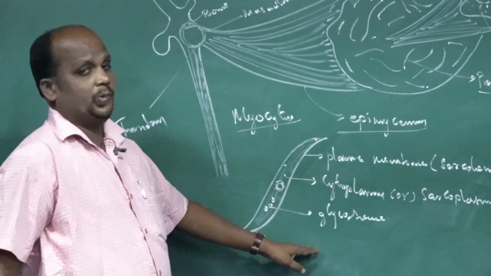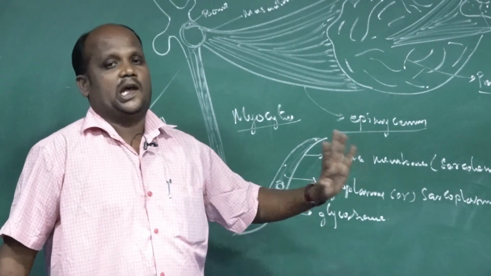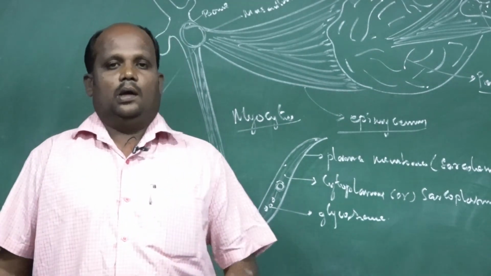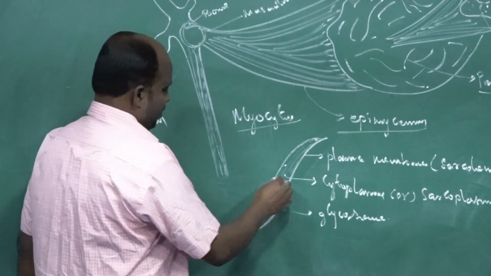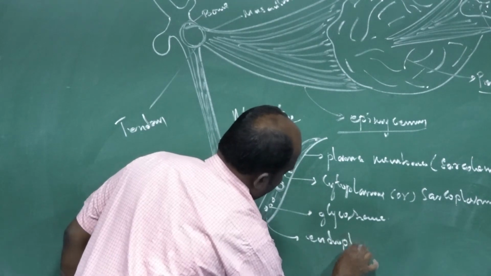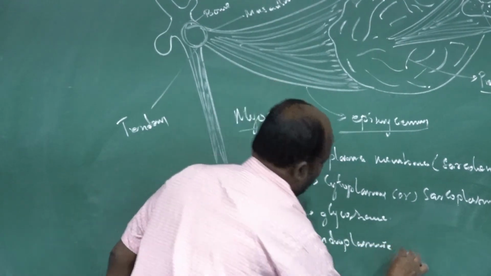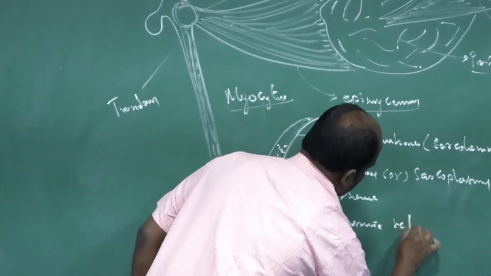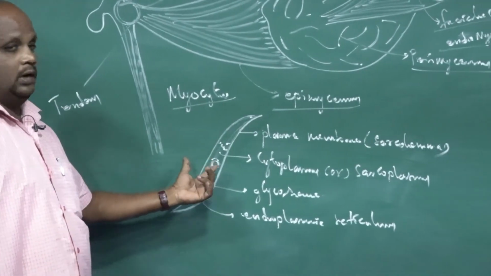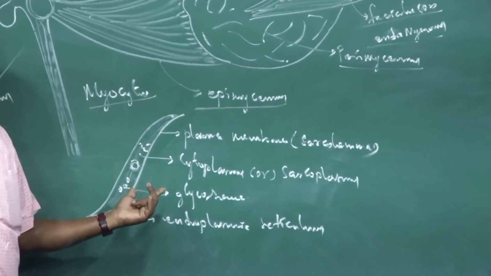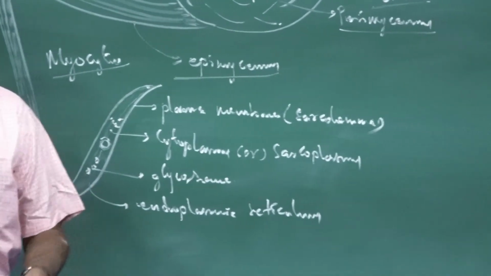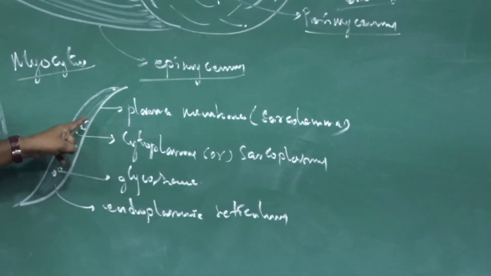Another one is the endoplasmic reticulum. And another from the muscle cells, respiratory pigments, are present in the sarcoplasm.